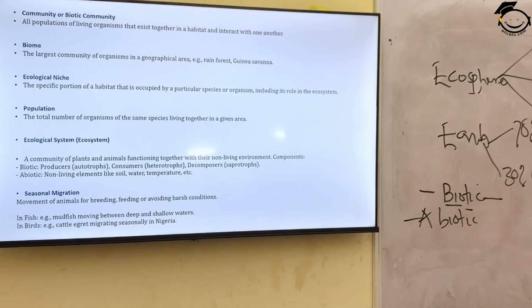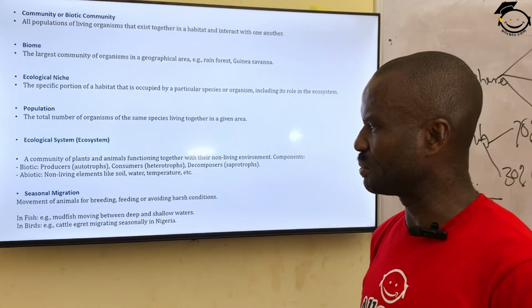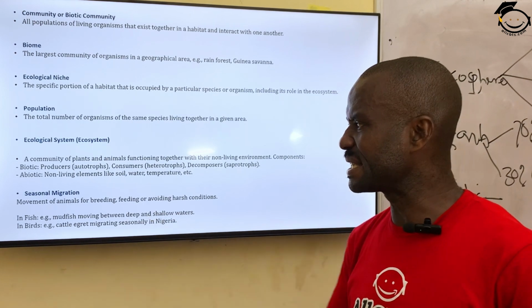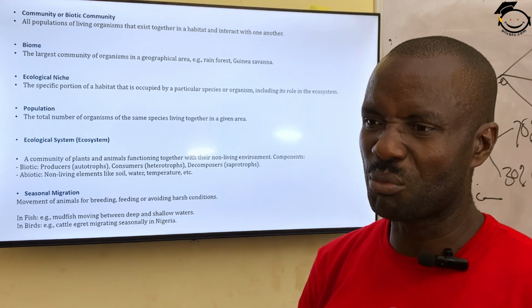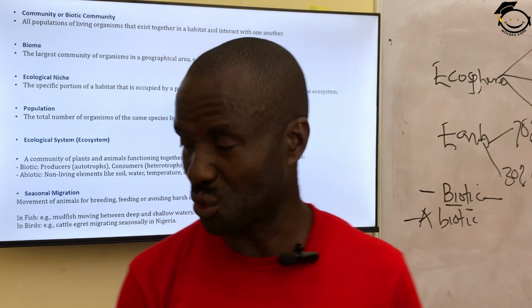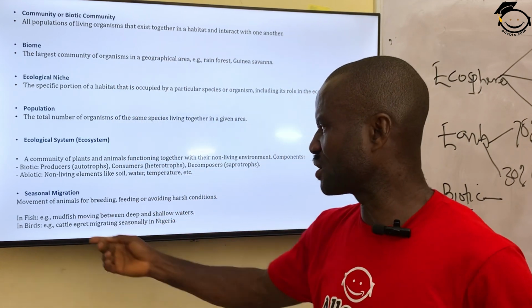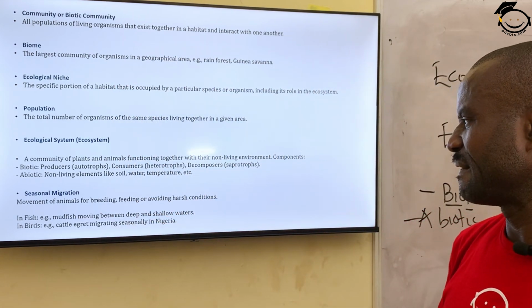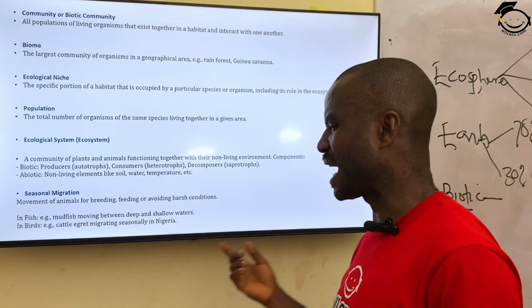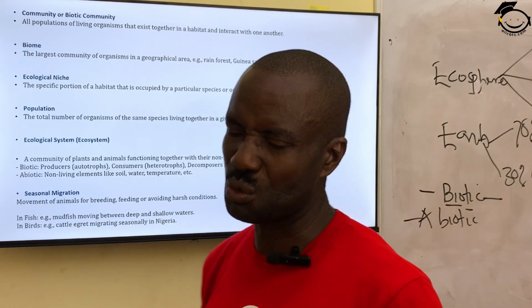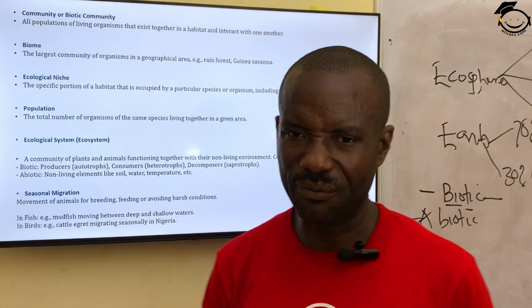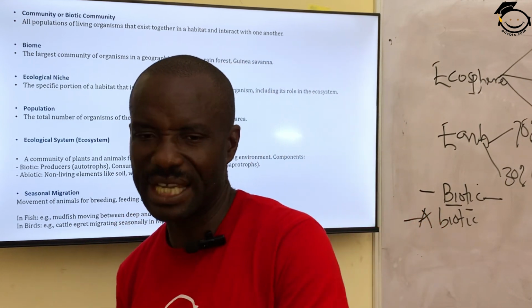Then the next concept we shall be talking about is seasonal migration. Migration means movement of organisms from place to place. Movement of animals for breeding, feeding, or avoiding harsh conditions. There are conditions that are too harsh for organisms in a particular area. They tend to move to other locations.